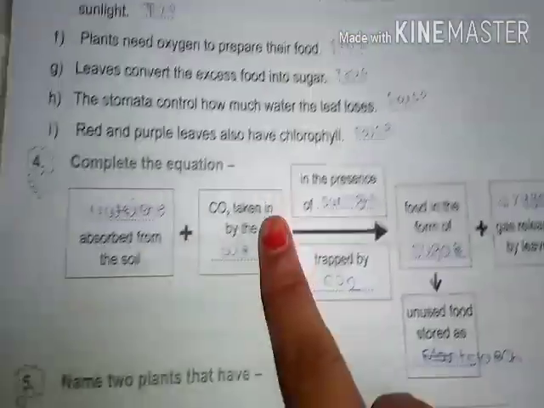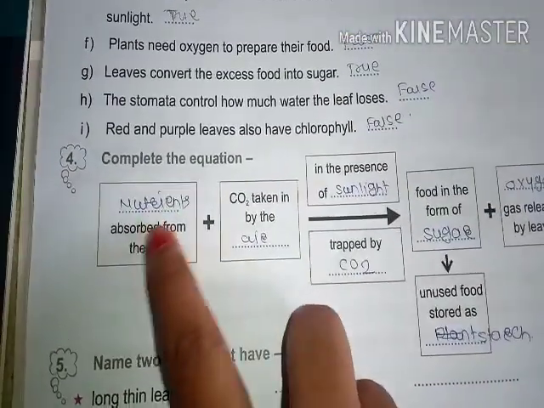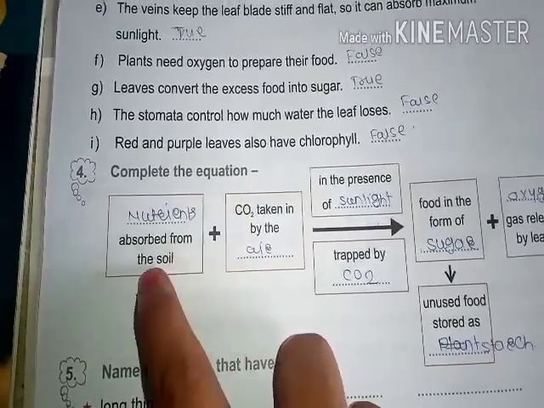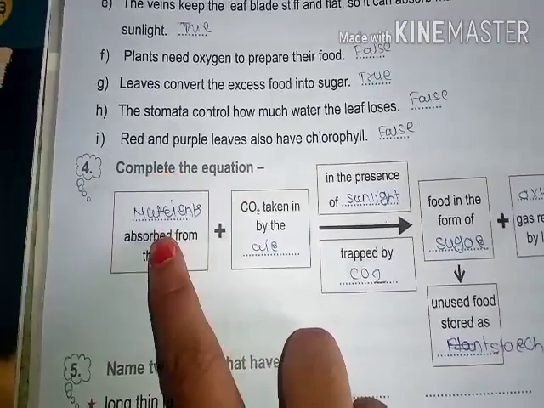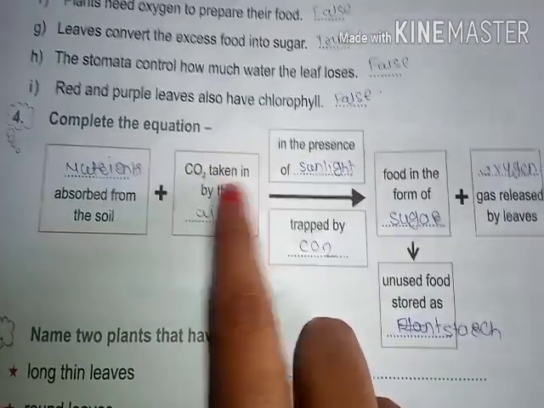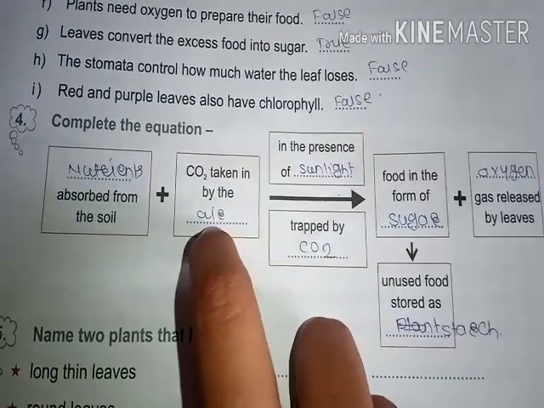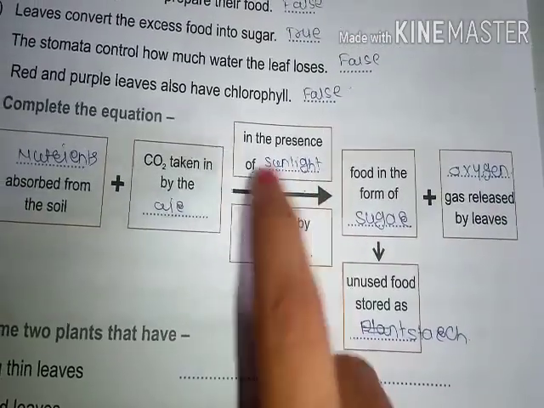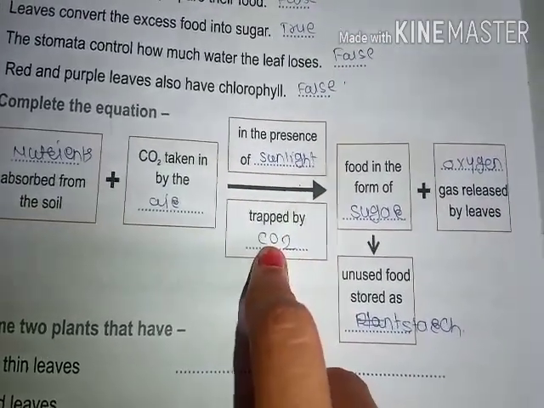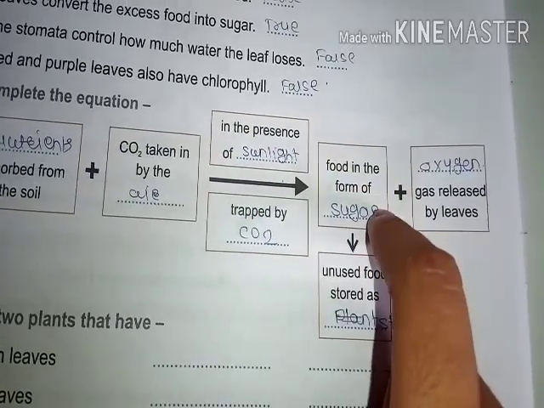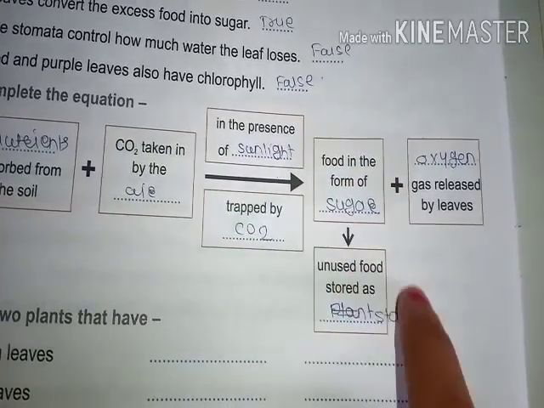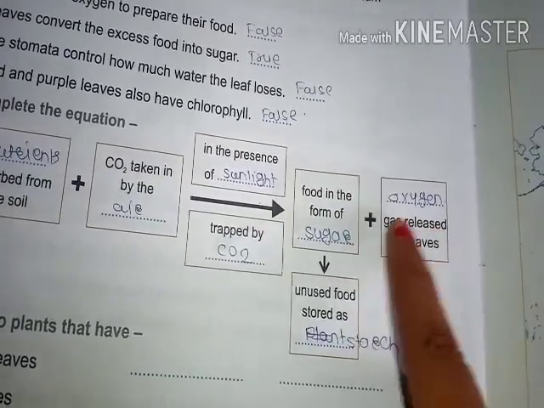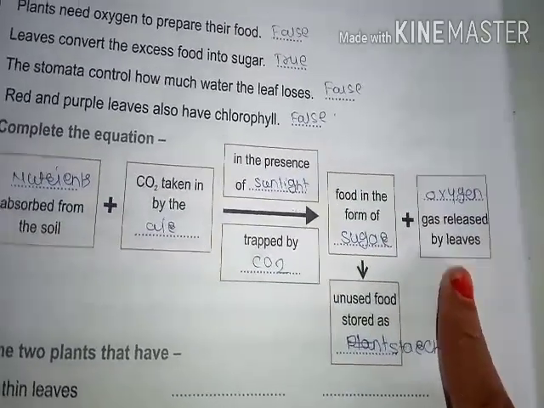Now complete the equation. This is the reaction. Blank is absorbed from the soil: water, minerals and nutrients. In the diagram I have shown you, CO2 is taken in from the air. Plants take CO2 from the air in the presence of sunlight. Food is made in the form of sugar, and unused food is stored as starch. Which gas is released by this process? Oxygen gas is released by this process.